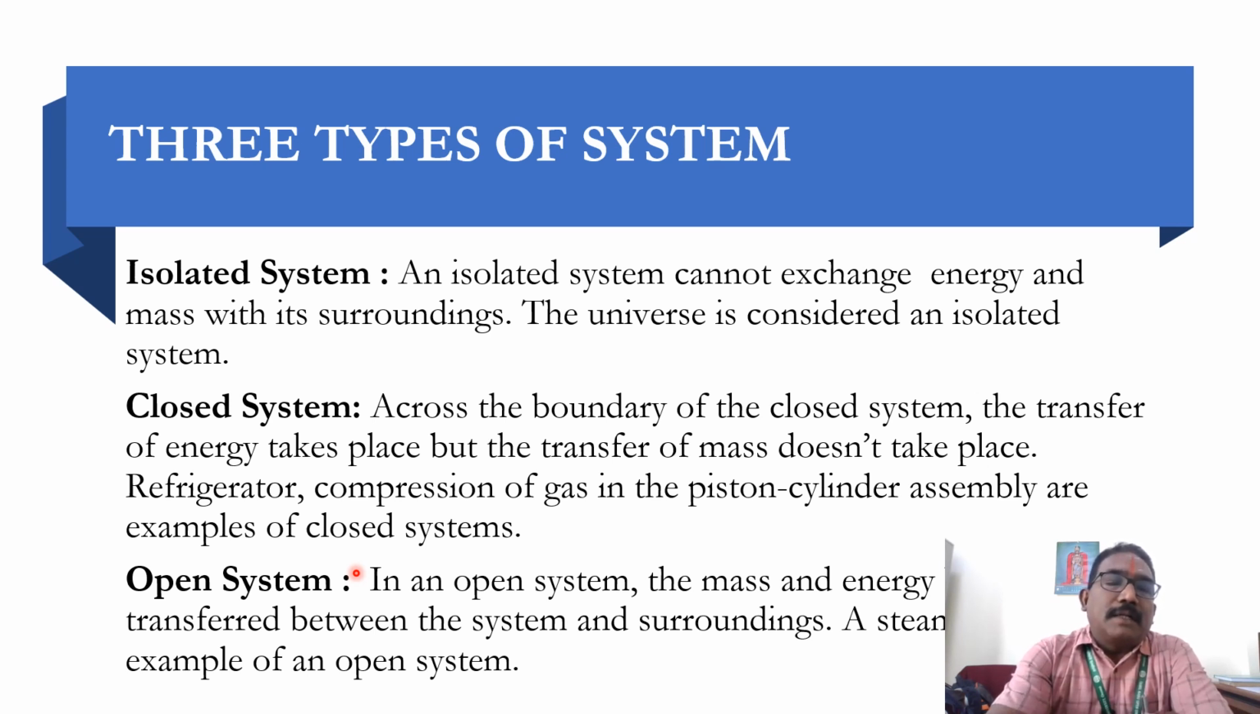One is isolated, closed and open. What is an isolated system? A system in which there is no exchange of energy and mass with its surroundings. An example is the universe. Next, the closed system. There is a transfer of energy, but there is no change in mass. In the first case, there is no change in mass and energy with its surroundings.